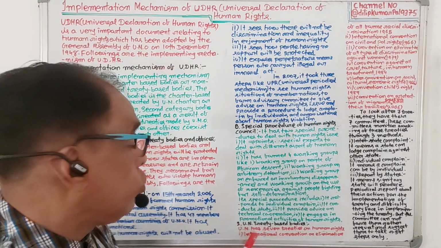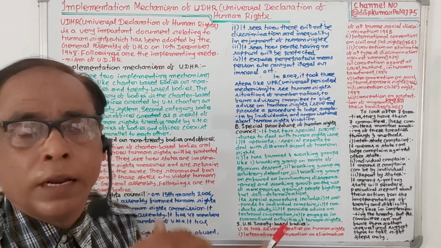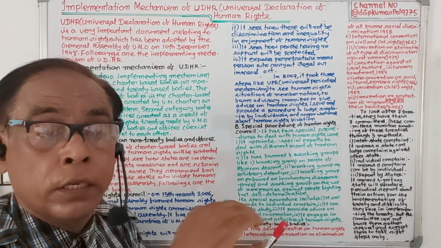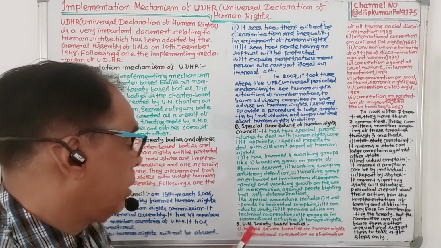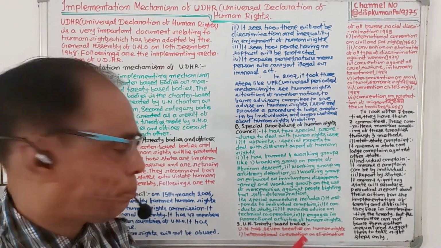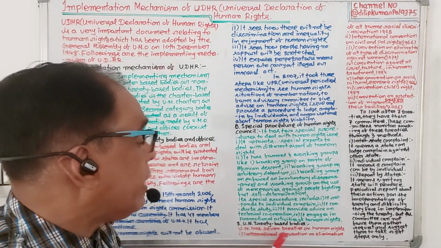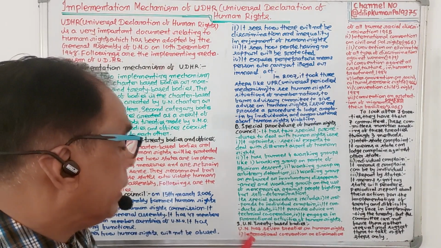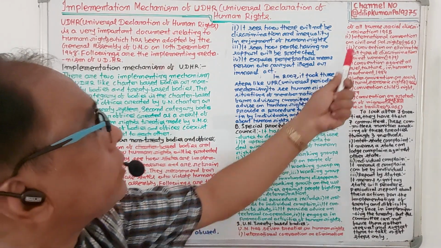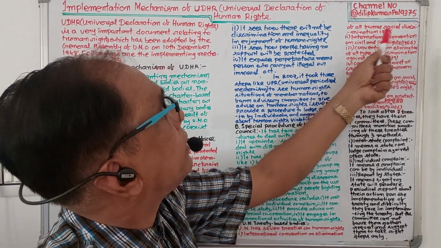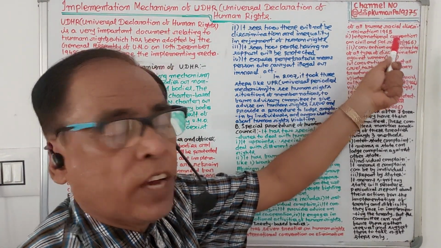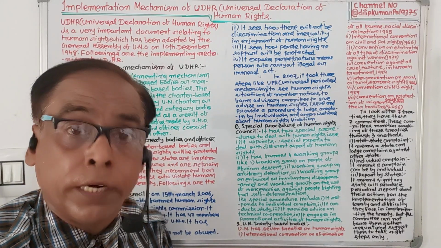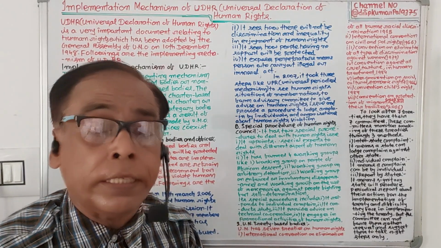Now we'll discuss the UN treaty-based bodies. The ones discussed so far are charter-based bodies. Now we'll discuss non-charter-based, or UN treaty-based, bodies. The UN has formed 7 treaties on human rights.